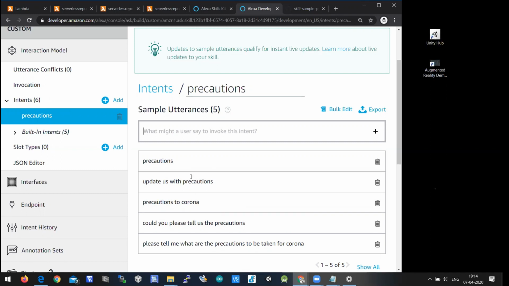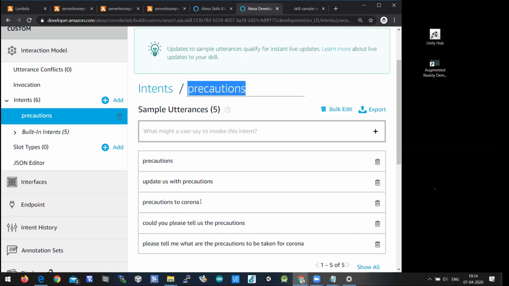And all these question English phrases are different. Update us with precautions is different from precautions to Corona. Their English meanings are different, but the emotion which is given is related to precaution here. Someone says, could you please tell us the precautions? Someone says precautions to Corona. Each utterance you give is nothing but one question which is related to the intent.